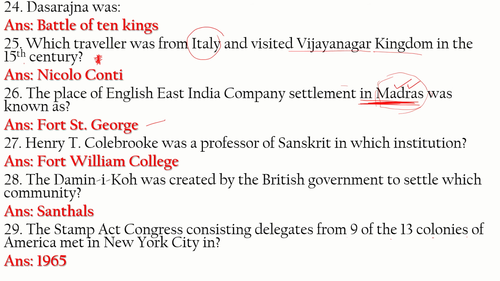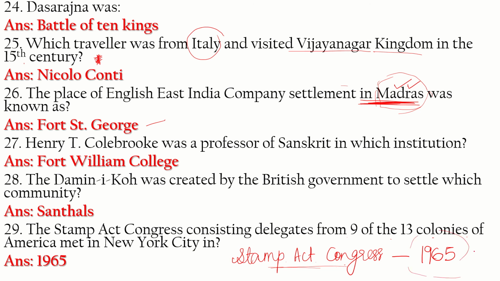So how you should remember this is, instead of writing the whole question, which would take a lot of time, you can make short notes like this: Stamp Act Congress, year 1965. You can remember it as after independence.